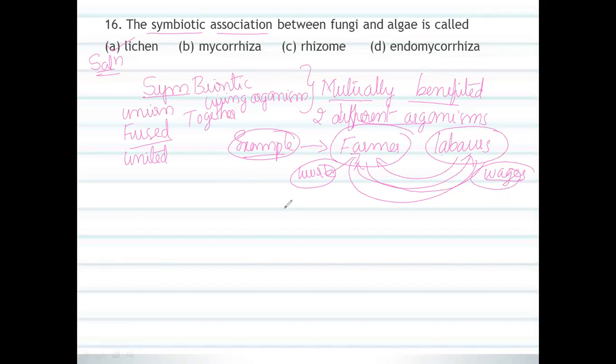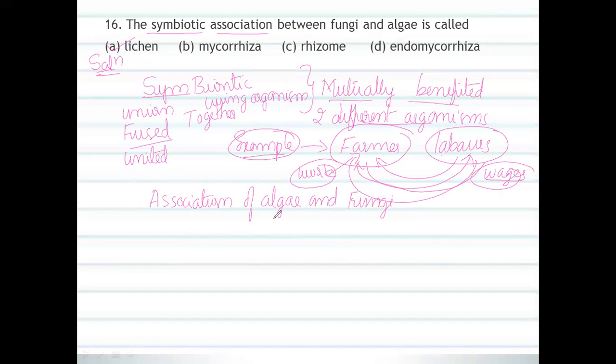The lichen is the symbiotic association, the association of algae and fungi. The association of algae and fungi is called lichens.